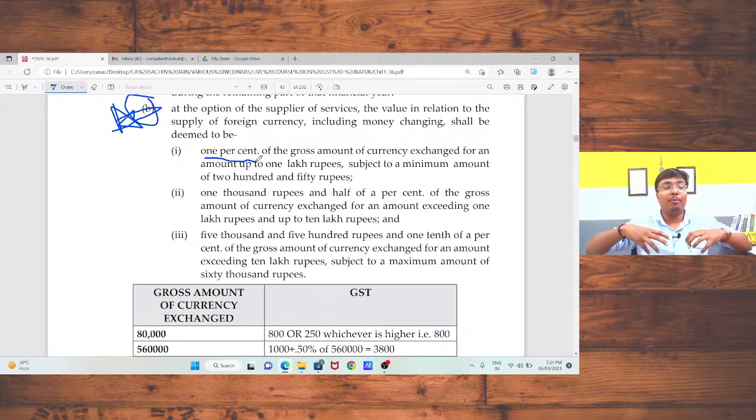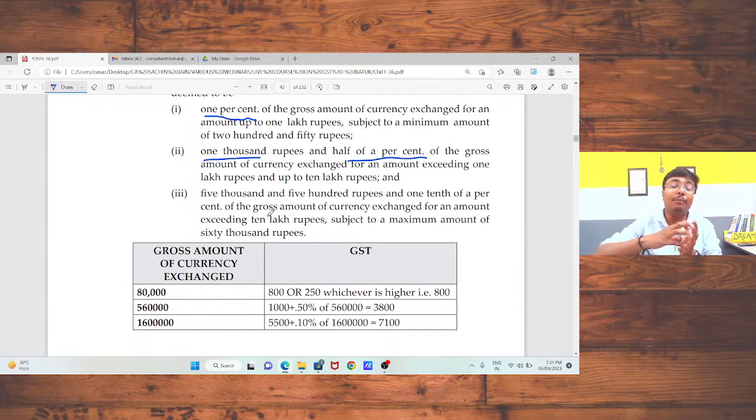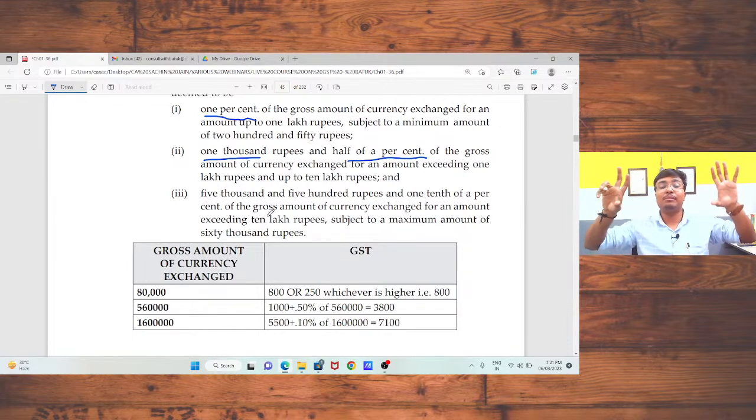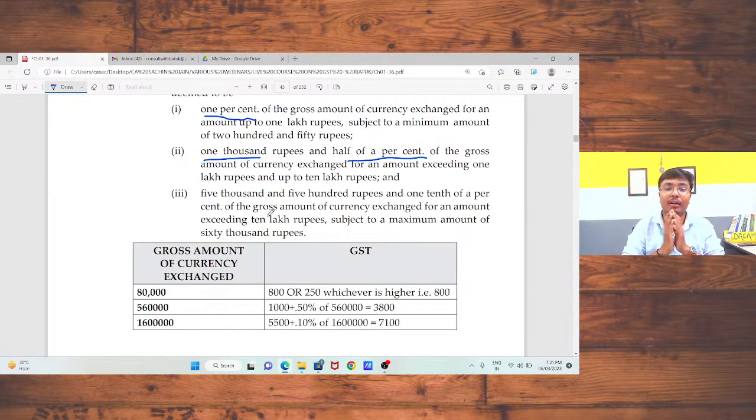Next, if the amount exceeds 1 lakh rupees but is up to 10 lakh rupees, in that case 1000 rupees plus half of one percent of the gross amount of currency exchanged. We will discuss that with an example also. And third, if the amount exceeds 10 lakh rupees, in that case 5500 rupees plus 1/10 of a percent of the gross amount of currency exchanged for the amount exceeding 10 lakh rupees, subject to a maximum of 60,000 rupees.